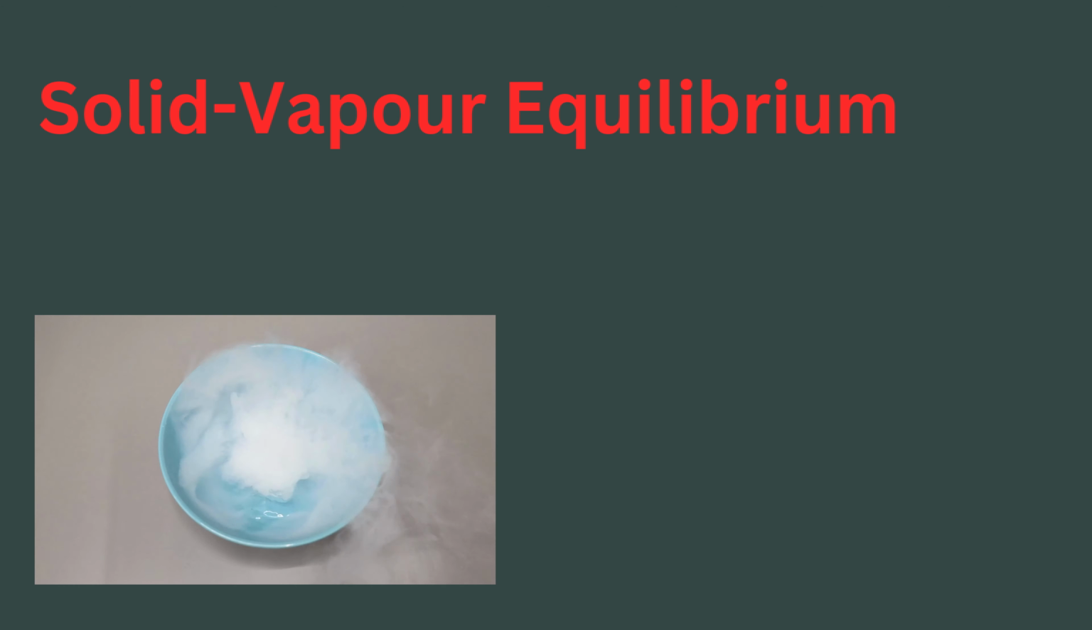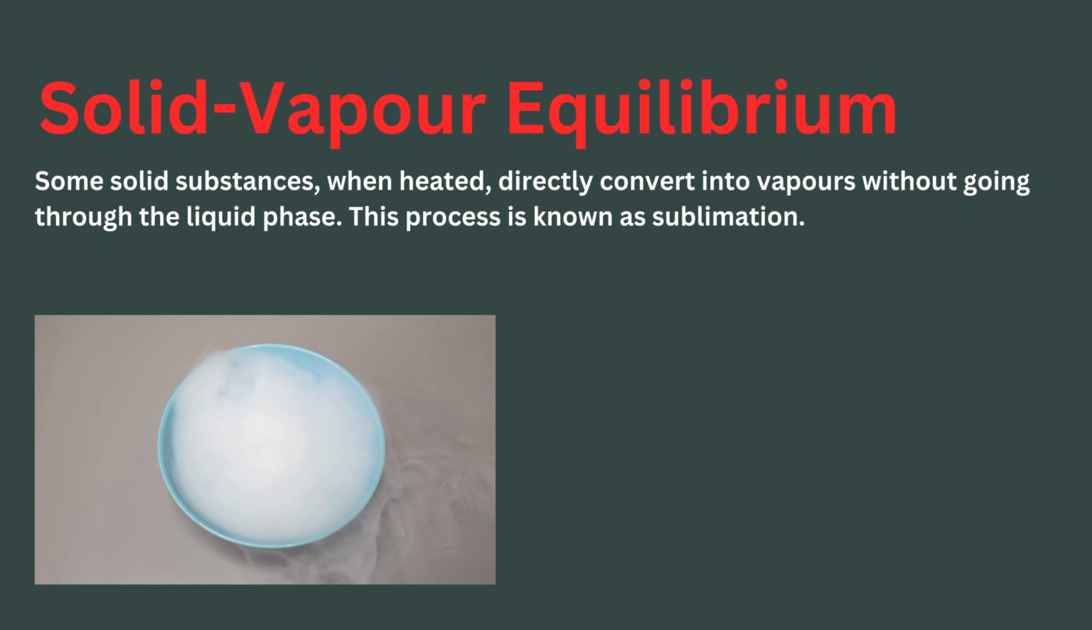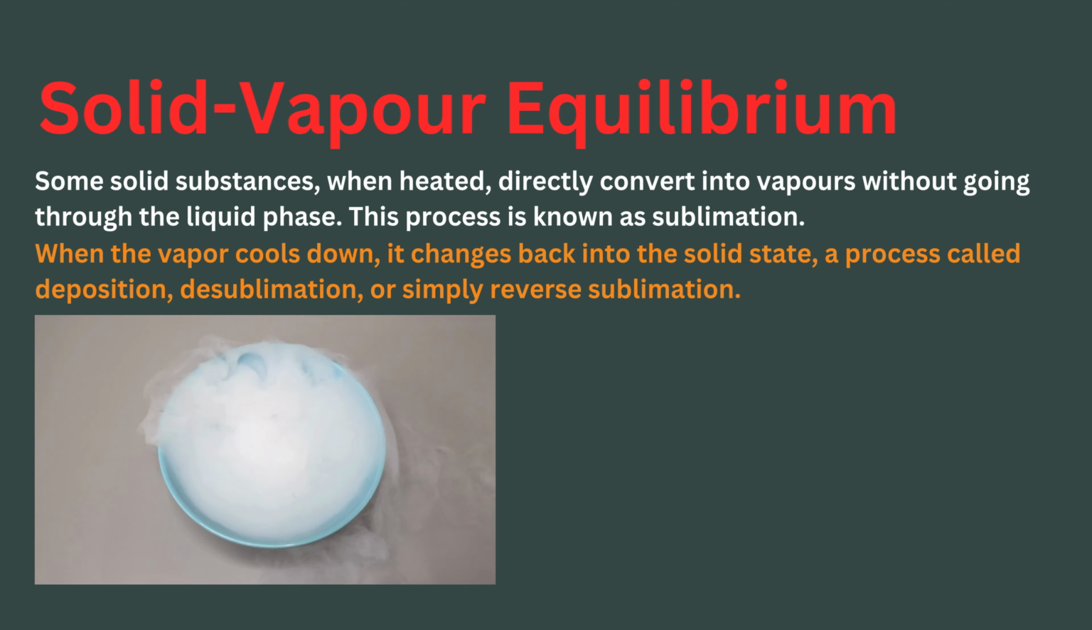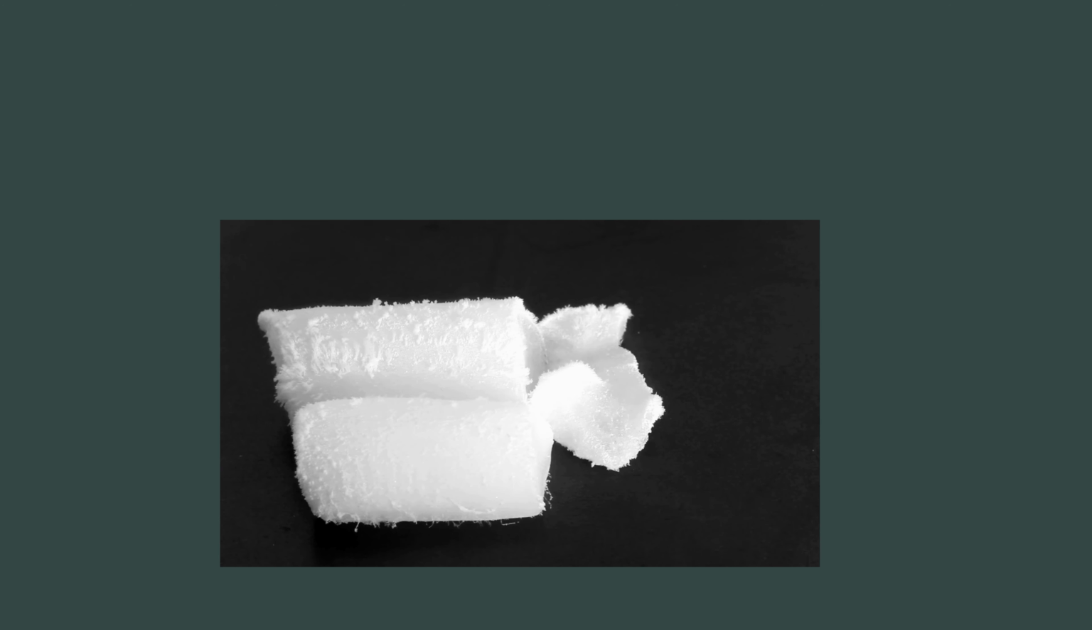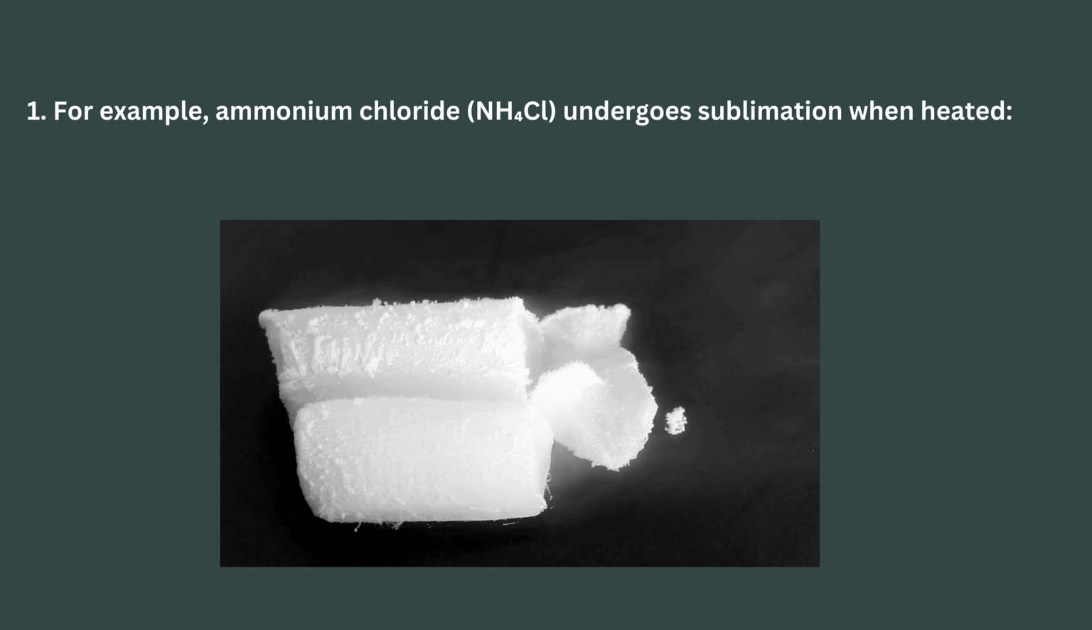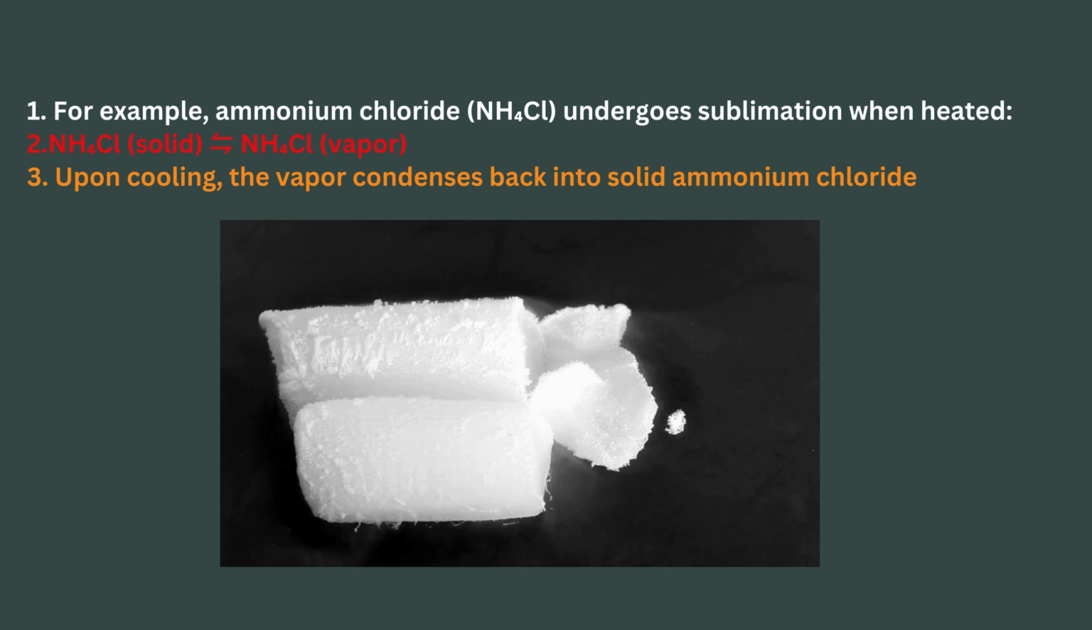4. Solid-vapor equilibrium. Some solid substances, when heated, directly convert into vapors without going through the liquid phase. This process is known as sublimation. When the vapor cools down, it changes back into the solid state, a process called deposition, desublimation, or simply reverse sublimation. For example, ammonium chloride, NH4Cl, undergoes sublimation when heated. NH4Cl(s) in equilibrium with NH4Cl(g). Upon cooling, the vapor condenses back into solid ammonium chloride.